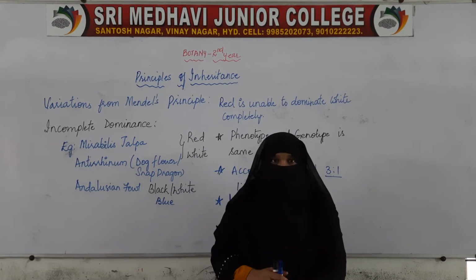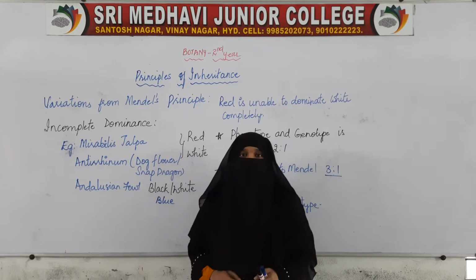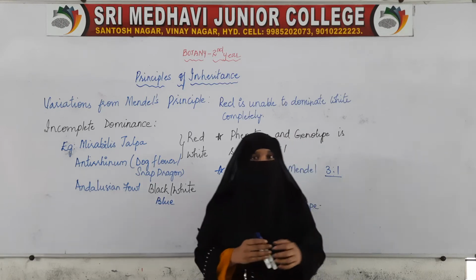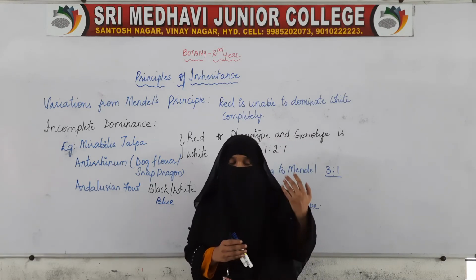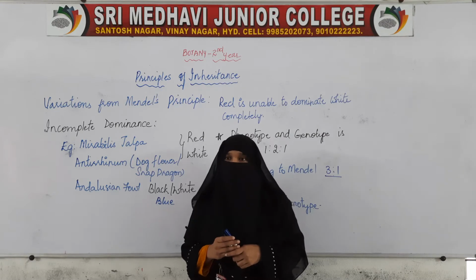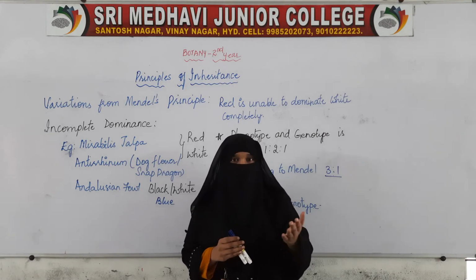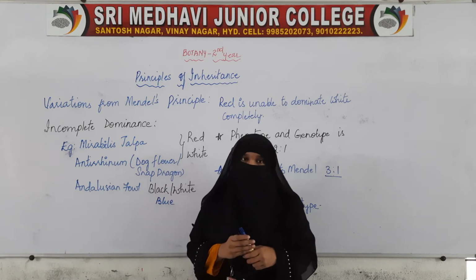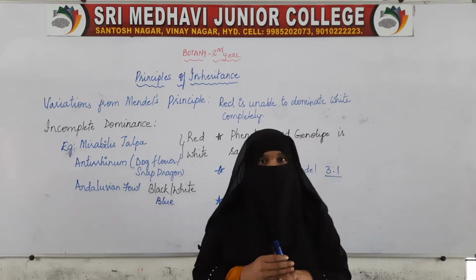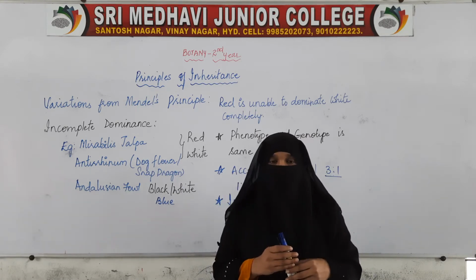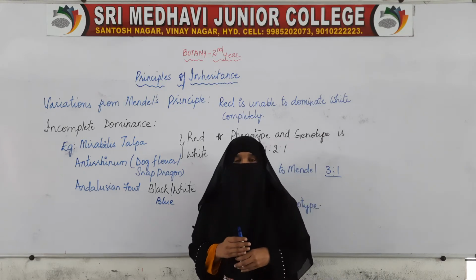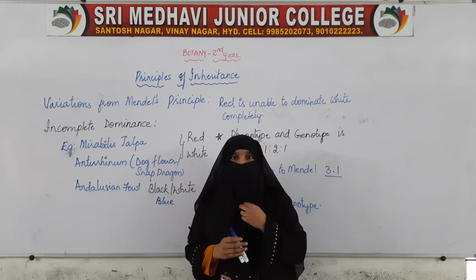Welcome everyone. In the last classes we were discussing the principles of inheritance by Mendel. We have seen the three laws. In the first law, all the first generation characters which are expressed are dominant; the trait which is expressed is dominant. Then we saw the law of segregation, where gametes and alleles will be segregated, and the third law, the law of independent assortment, where the characters are assorted independently.